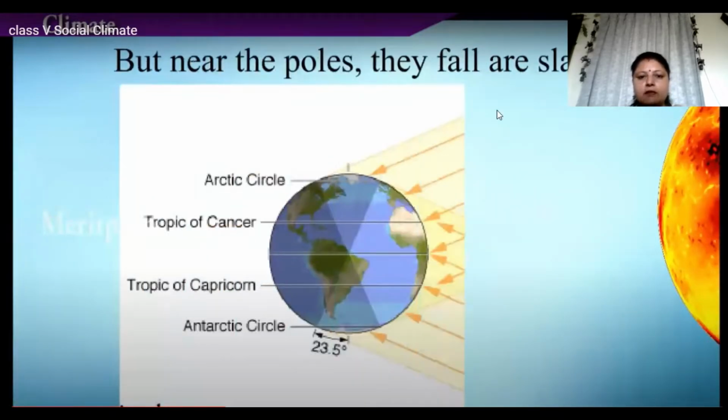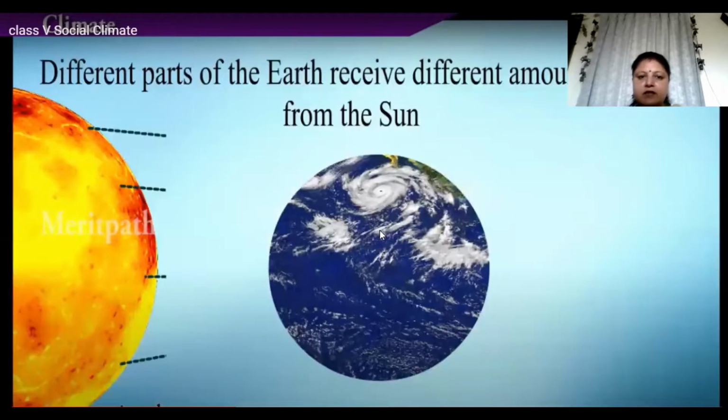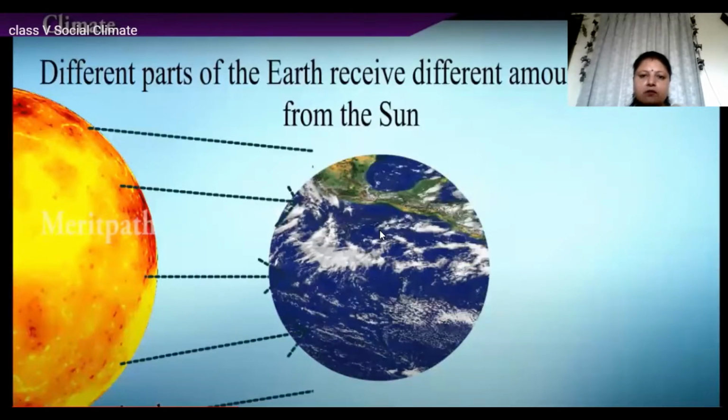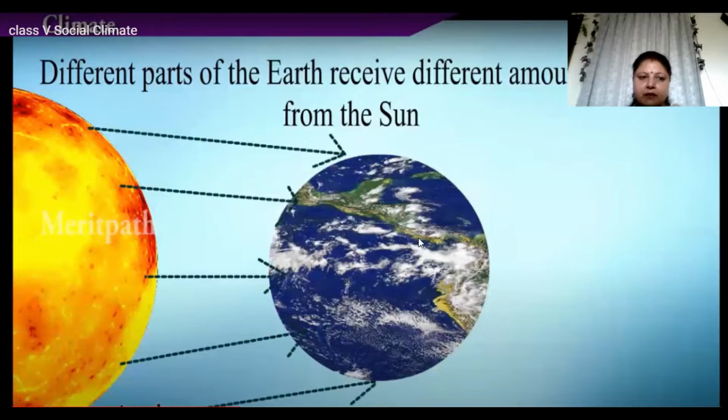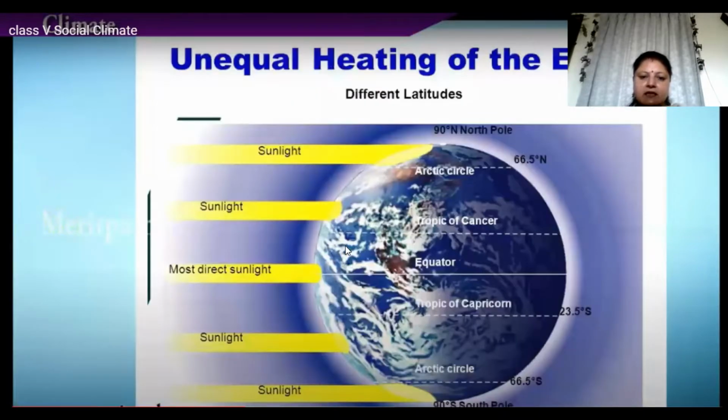But near the poles, North Pole and South Pole, the rays are slanting. Different parts of the earth receive different amounts of heat from the sun. Now, depending on this heat, we get the different climates. There is unequal heating of the earth.